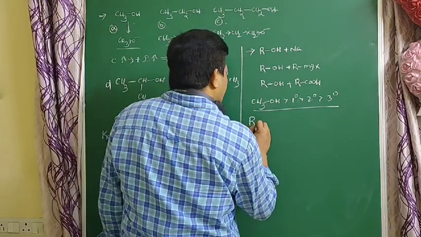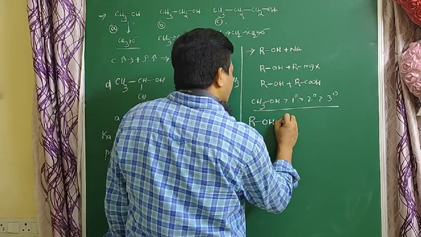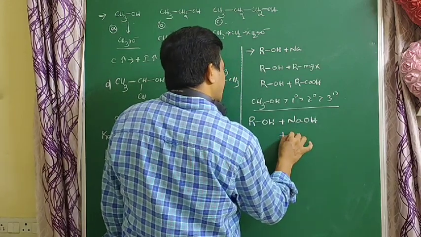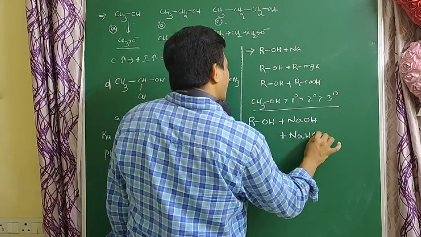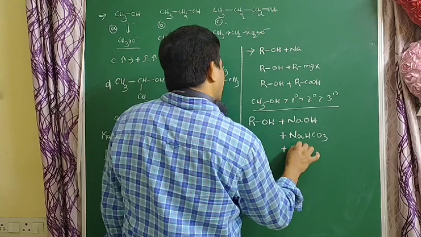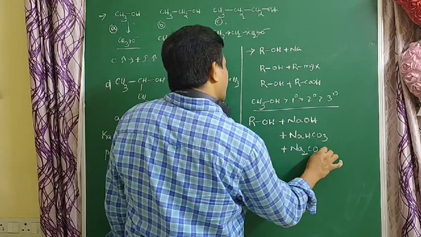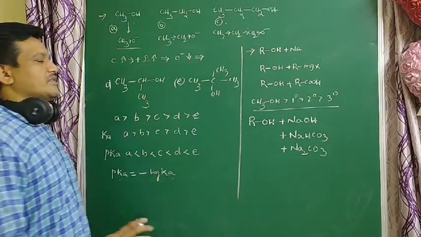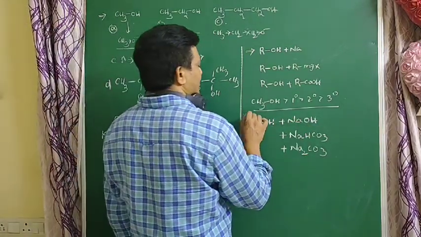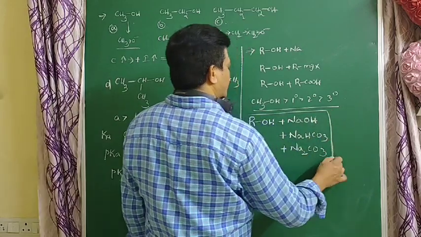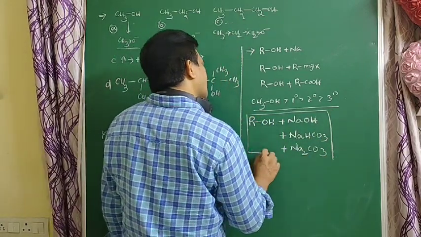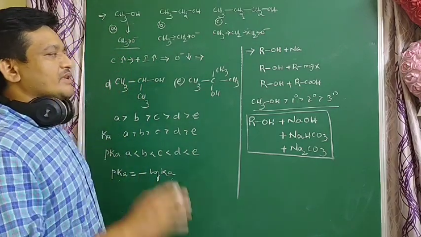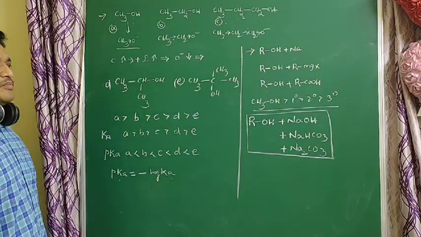Alcohols do not react with bases, carbonates, and bicarbonates. Why? Because they are the least acidic. Alkynes also do not react with these compounds. Alkenes do not react with metals and do not react with RMgX. That is very important.